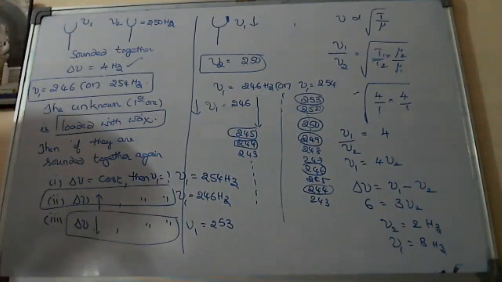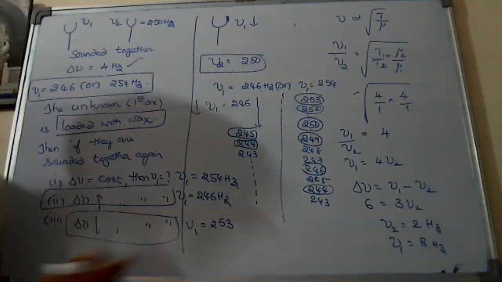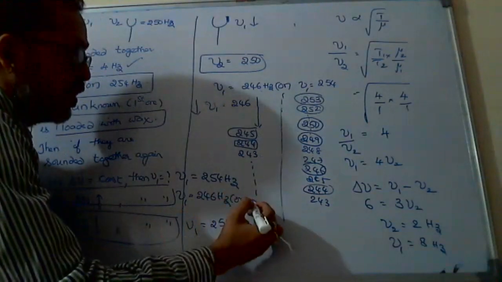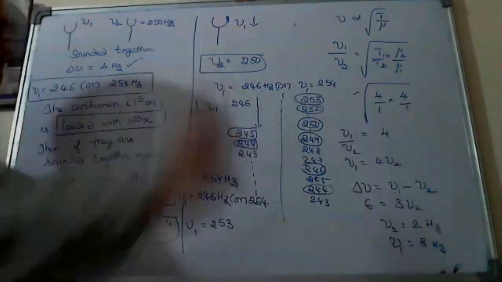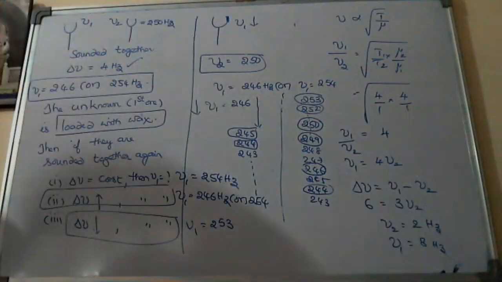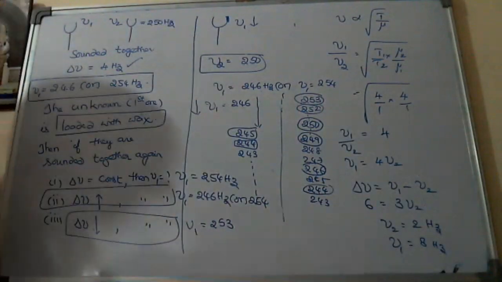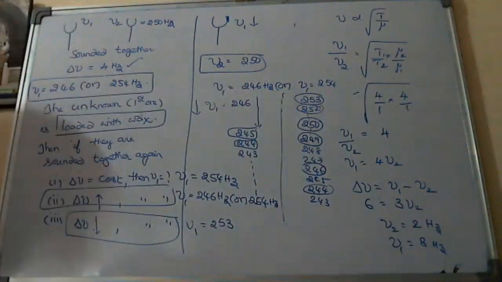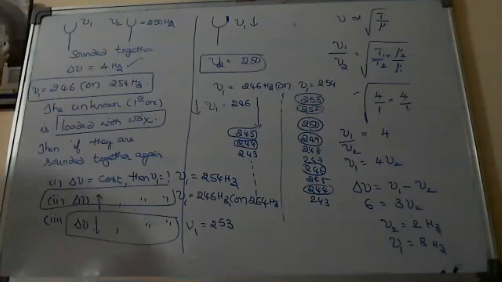Yes, sir. Increased. Even though if I take nu1 as 254, I will get the frequency after loading will be increased.